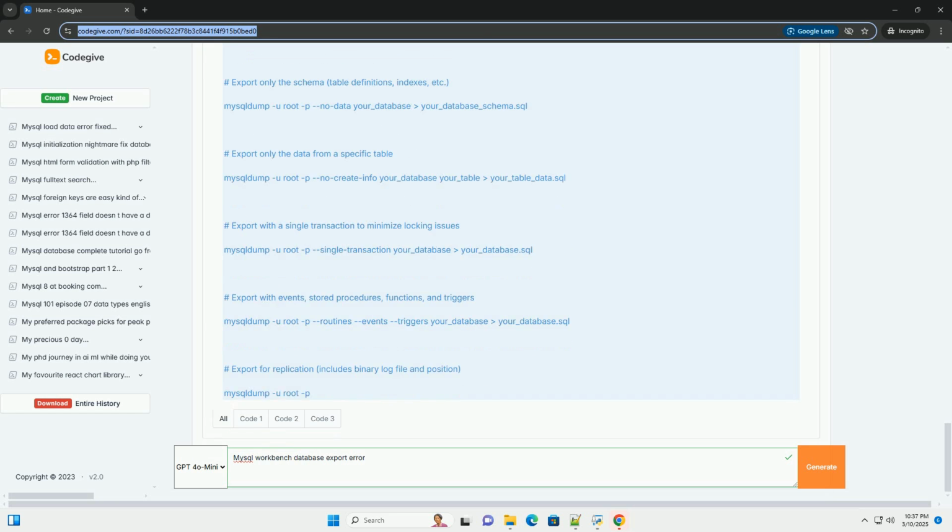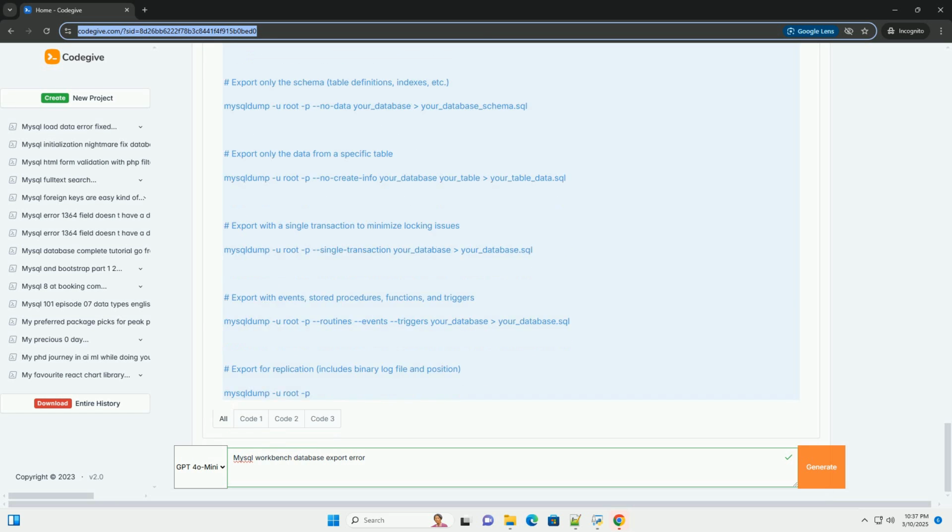The export process includes the definitions of stored procedures, functions, triggers, and views. If there are syntax errors in these objects, the export might fail. This can also happen if the objects use features that are deprecated or incompatible with the target MySQL version. Error examples: errors related to specific syntax issues within the stored procedures code, and errors indicating incompatibility between MySQL versions.